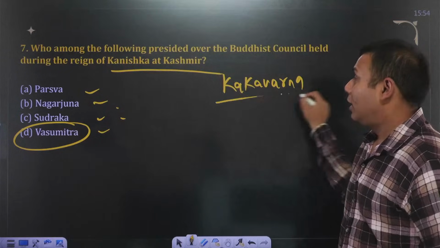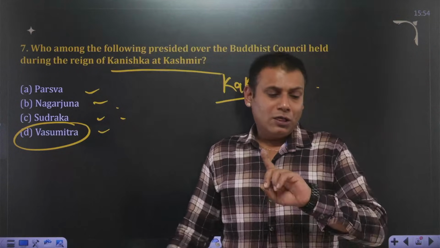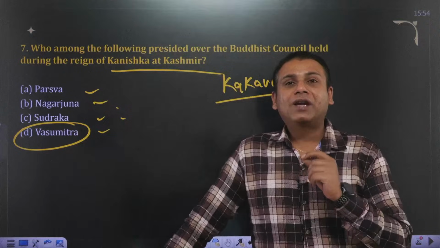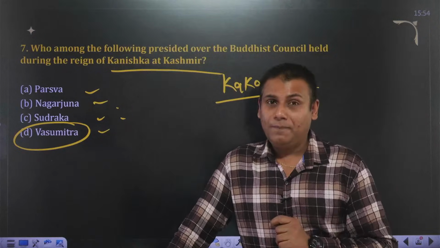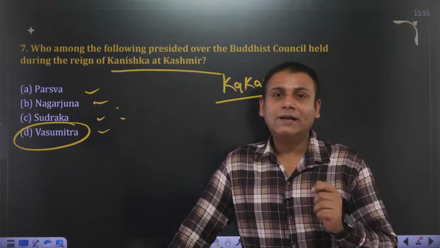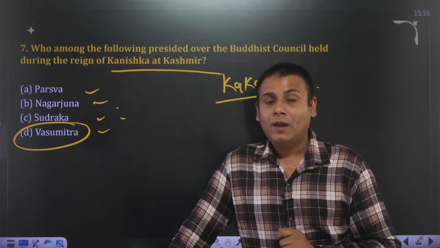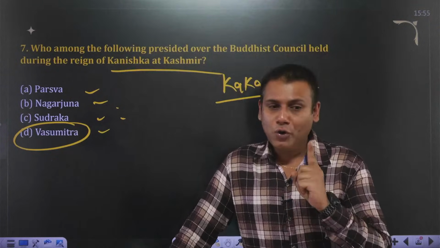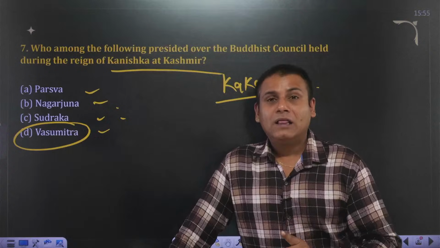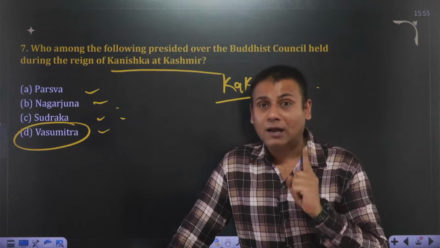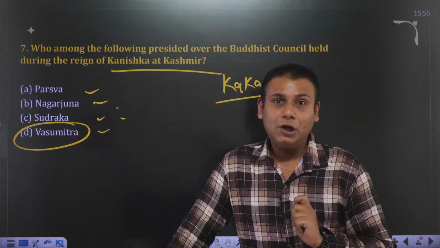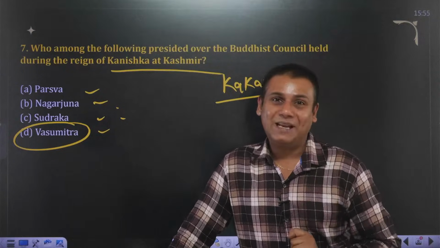Third Buddhist council, it's a very important one. It was held at a place called Patliputra, and it was patronized by Mauryan dynasty ruler Ashoka. One more important fact, if you want to note it down: the compilation of 3 Pitakas, the important Buddhist text, took place in the Third Buddhist Council.